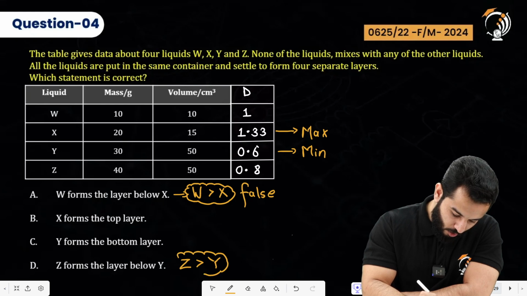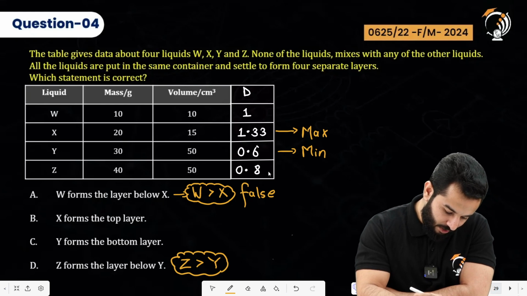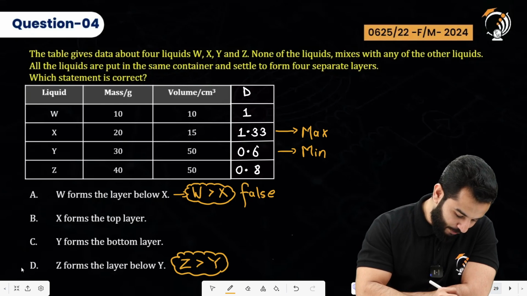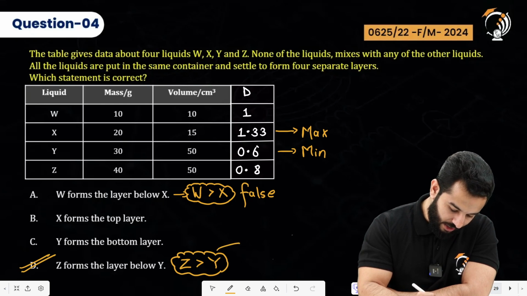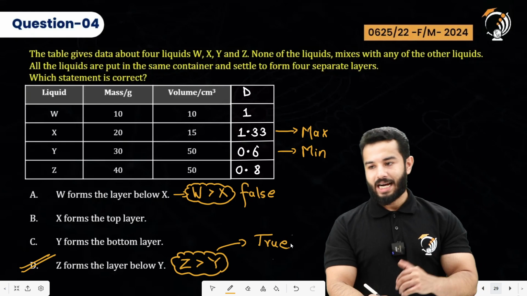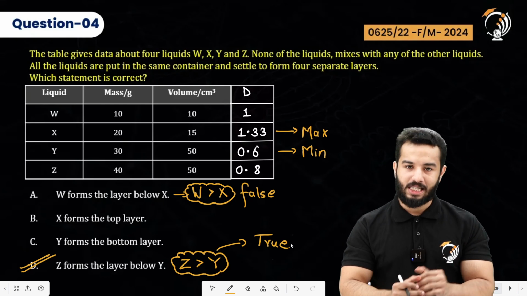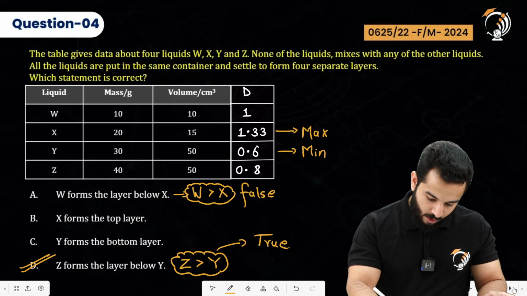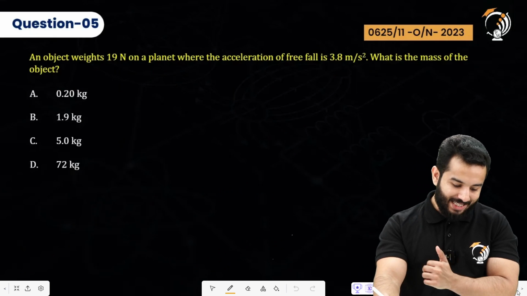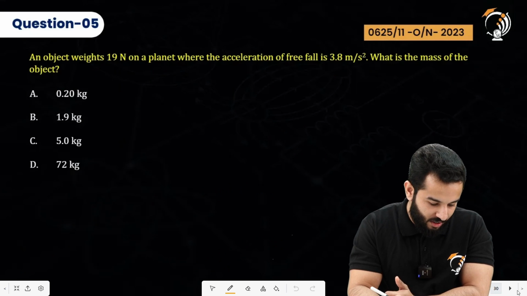So let's check according to the data. So the density of Z, is it greater than Y? Yes, absolutely. That means D is correct. So this statement is true. So that's why I said that floating and sinking concepts are really important, and these types of questions can come in your exam.